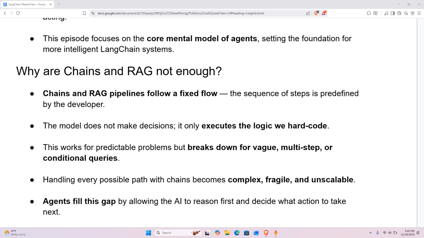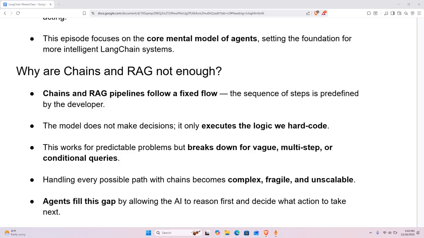This works perfectly when the problem is simple and predictable. But real-world problems are not like that. Imagine a user asks a vague question, or asks something that doesn't require retrieval at all, or asks a question that needs multiple steps like searching, calculating, and then summarizing. With chains, we have to hardcode every possible path in advance, and that quickly becomes messy, fragile, and impossible to scale.